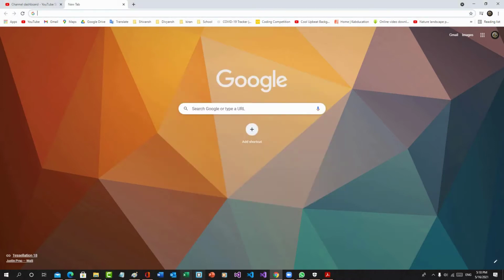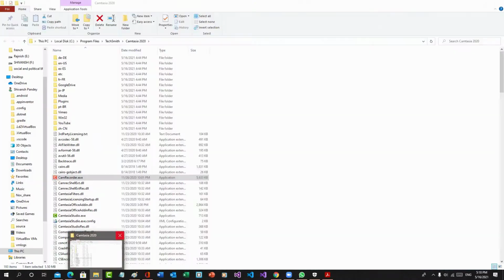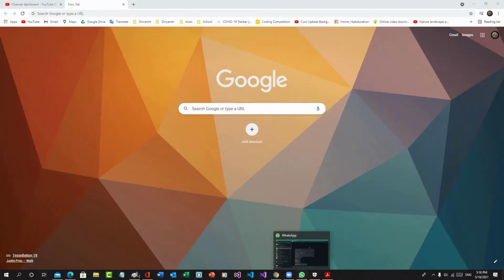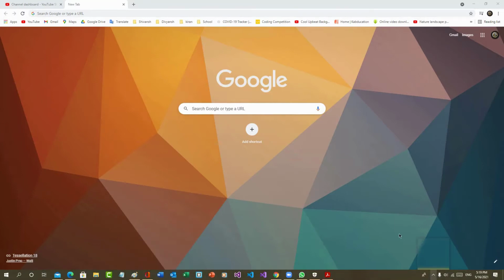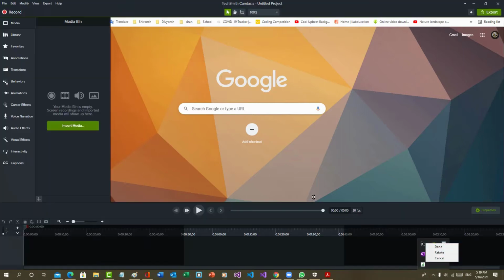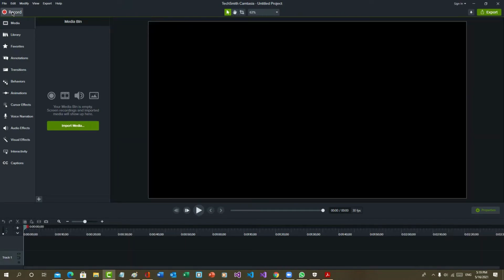From the second option also it is not opening. See, from the second option also, if I press on record, it will not open.